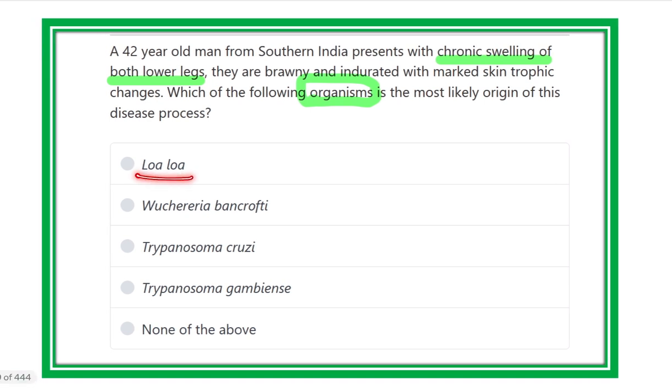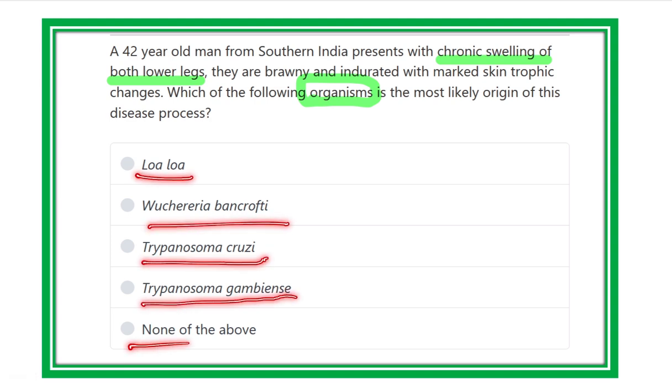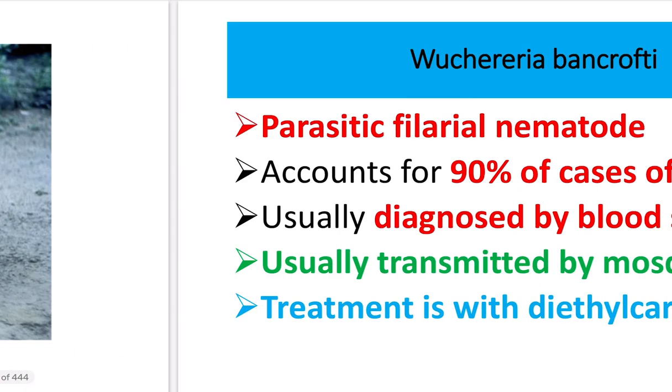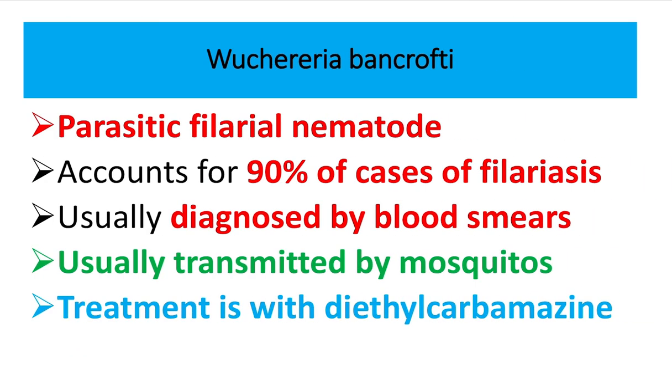Here the options are Wuchereria bancrofti, Trypanosoma cruzi, Trypanosoma gambiense, and none of the above. So here we can see there is swelling of both lower limbs, and we have to identify the organism. Here it is written that it is elephantiasis. So this is Wuchereria bancrofti. It is a parasite, a filarial nematode, and accounts for 90% of cases of filariasis, usually diagnosed by blood smears, and it is transmitted by mosquito. So the vector is the mosquito.